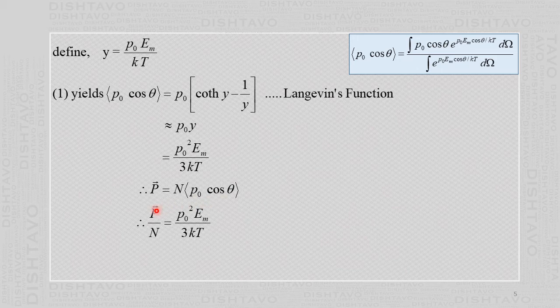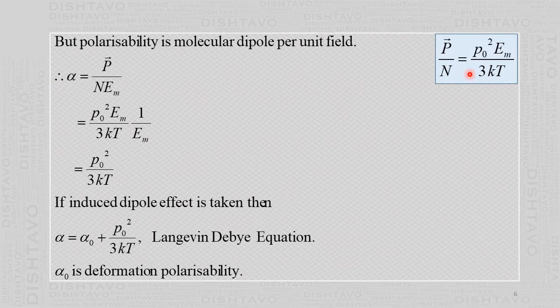Then vector P by n equals this average value, which is nothing but P naught square E by 3 kT. In fact, vector P by n is nothing but the polarizability, which is alpha. So this way we derived vector P by n equal to P naught square E by 3 kT.